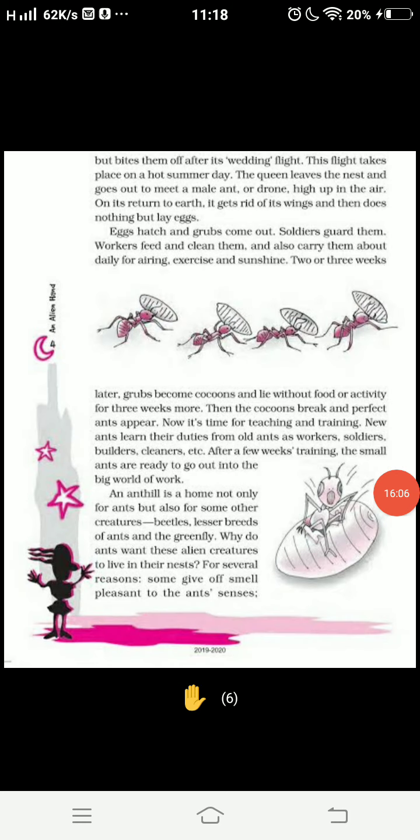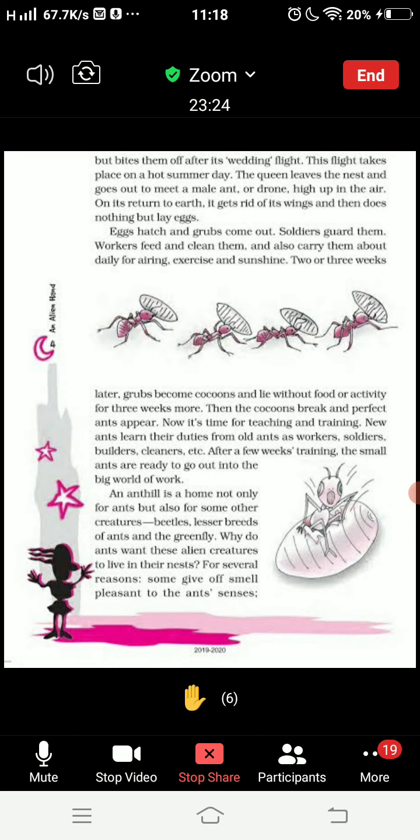So who is going to tell me? I'm going to ask any of the child who is raising hand. After that, other participants should be ready. Those who have never raised their hands. Okay, Jasleen from 7th B. Jasleen, you tell me this answer.